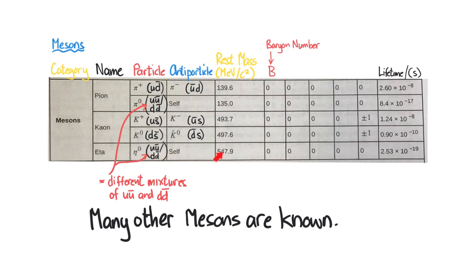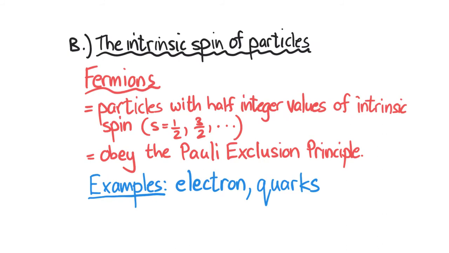Very, very heavy particle, and we see that's extremely unstable. There are many other mesons that are also known. Note that the baryon numbers are 0. A second way of classifying elementary particles is according to their intrinsic spins.